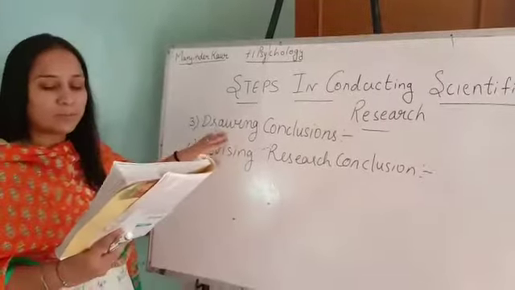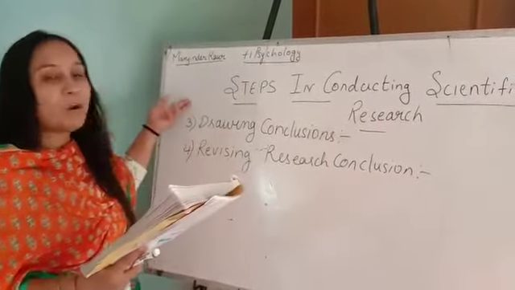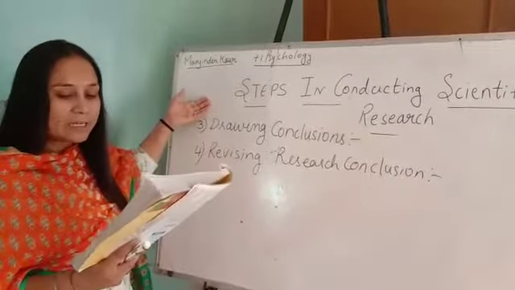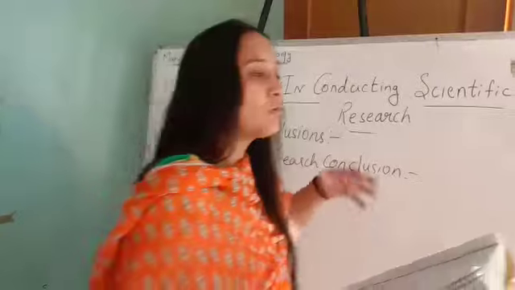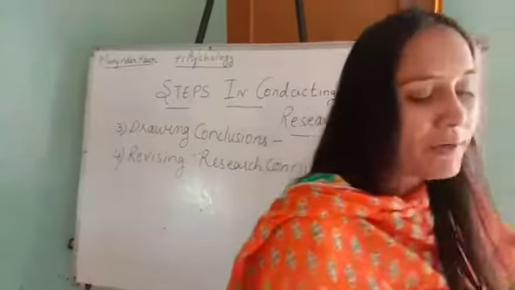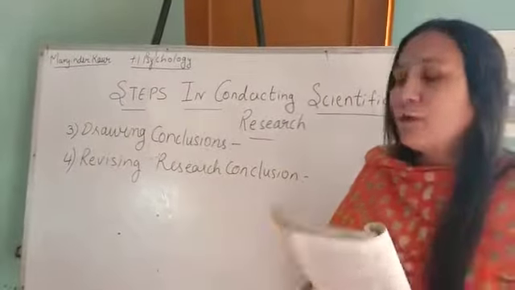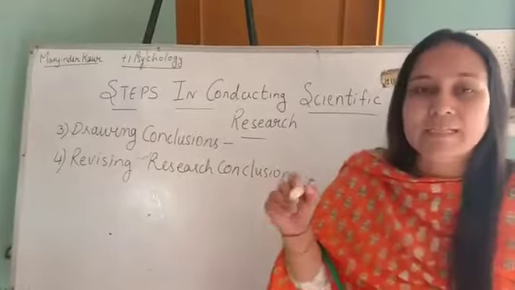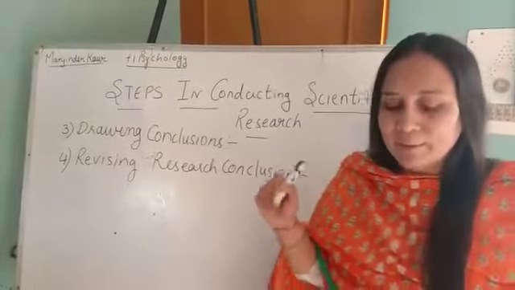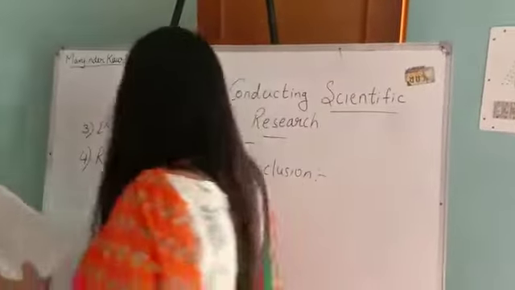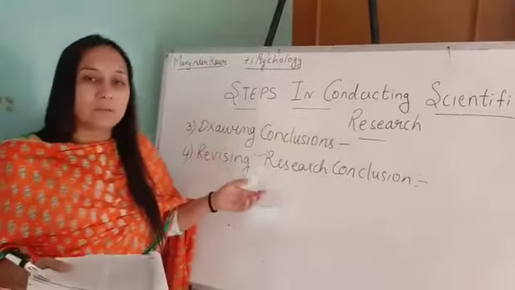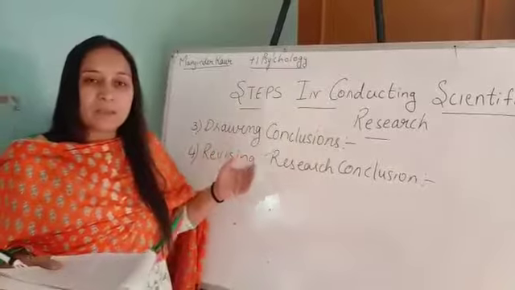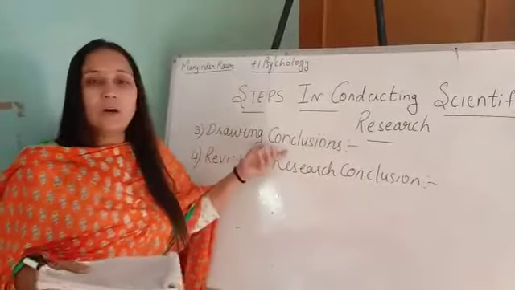drawing conclusions. After your second point, data collection, after data collection we will draw conclusions on the basis of the data we have collected. Now in this, we have to use some statistical formulas, some mathematical calculations. Only then will we draw the conclusions. Like we can also use the correlation method. By using a few methods of statistics, we can draw the conclusion.